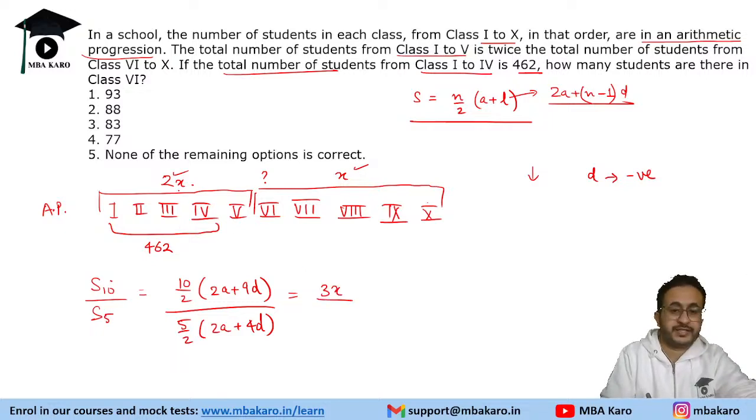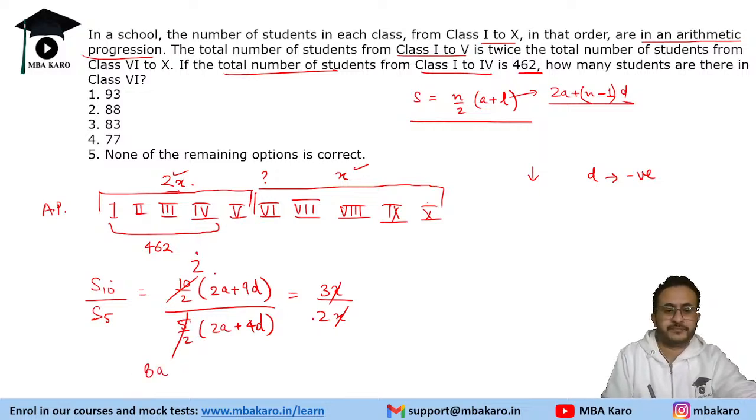The sum of the first 5 terms is 2x, so it is 3 by 2. Let's do some clarification. This is 3 by 2, 2a plus 9d, cross multiply. So 2 into 2, 4. 4 into 2, 8a plus 4 into 9, 36d equals 3 into 2a, that is 6a, plus 3 into 4d, that is 12d.